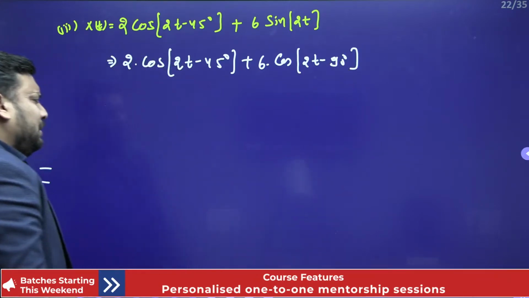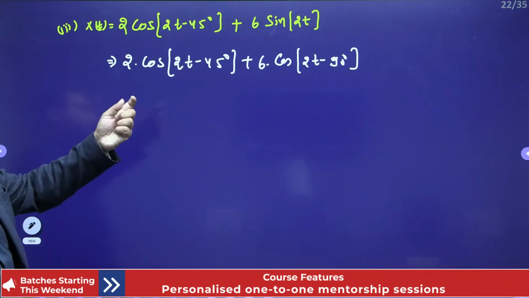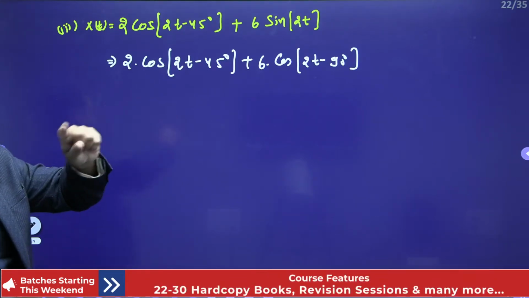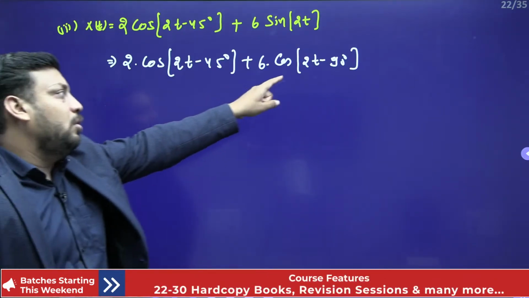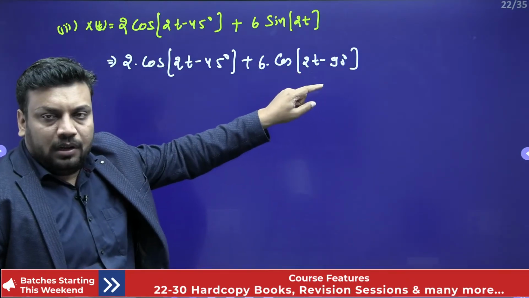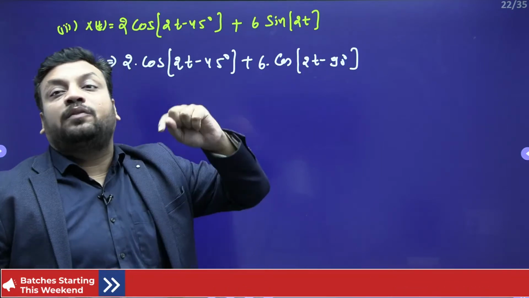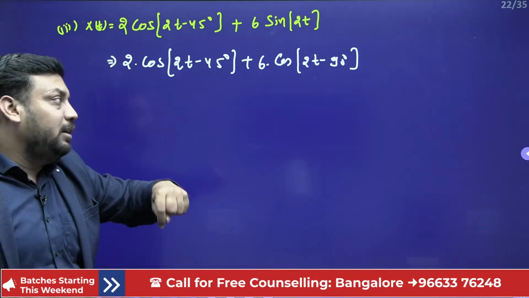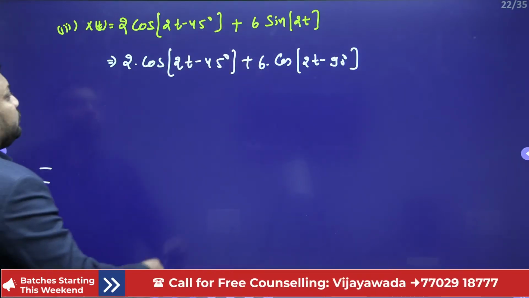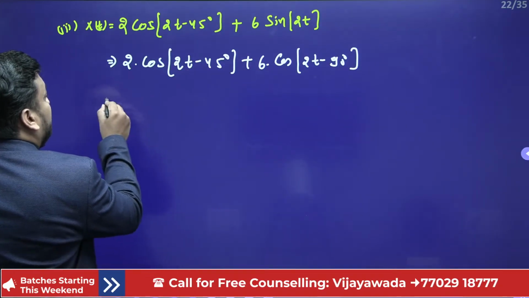Why? Because when you take minus common, it becomes cos of 90 minus 2t, and cos of minus theta is cos theta only. So cos of 90 minus 2t will come in the first quadrant, and in the first quadrant all are positive, so you will get sine only. Now you can compare with the standard one.